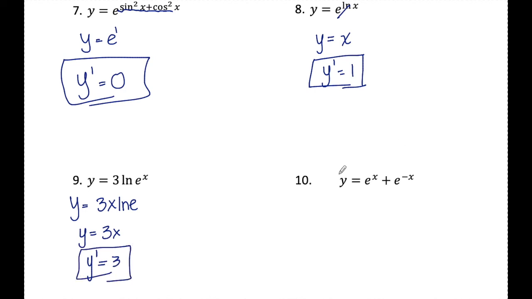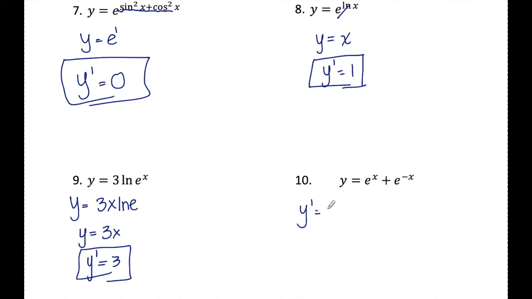Number 10, y is equal to e to the x plus e to the negative x. When I have terms that are split up by addition or subtraction signs, I can take the derivative of each piece individually, right? I don't need a product rule. I don't need a quotient rule. I don't need anything crazy. I'm just doing a derivative of each piece.